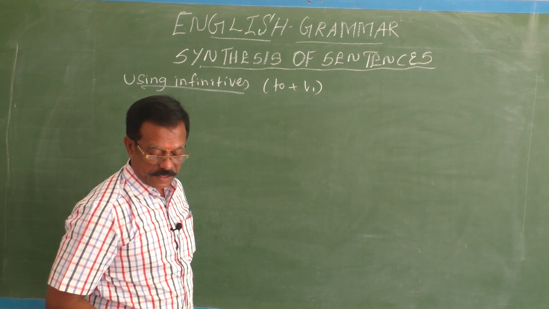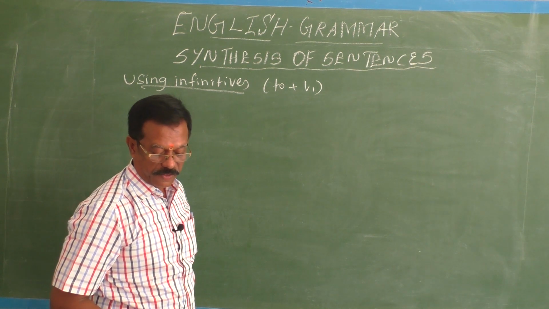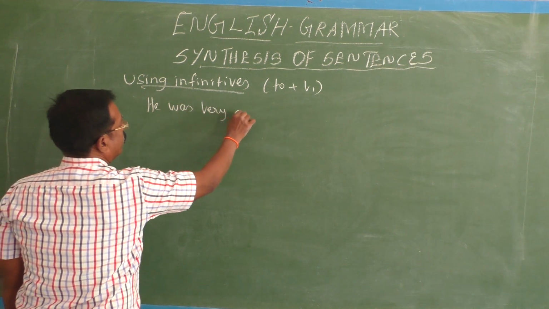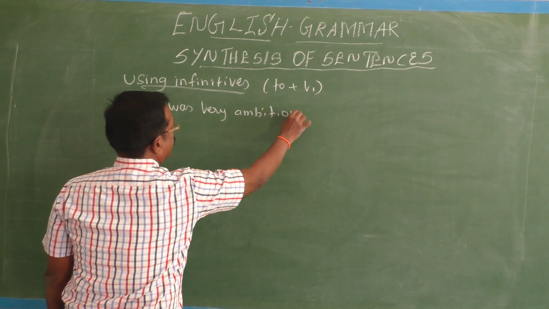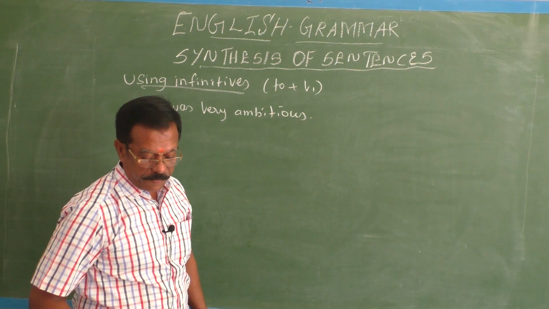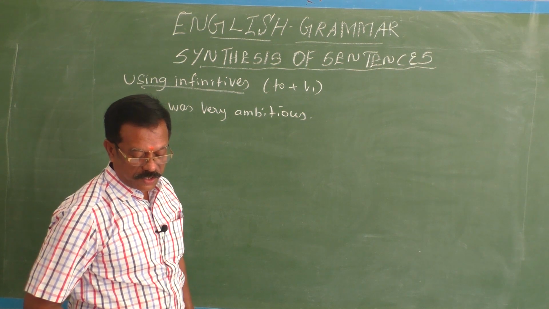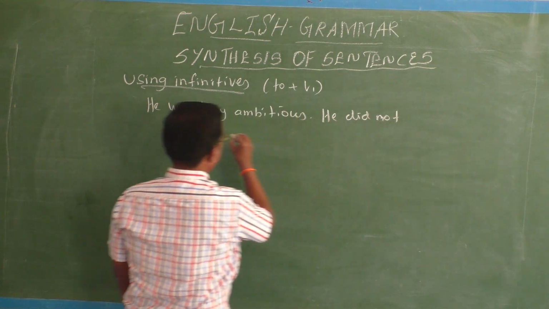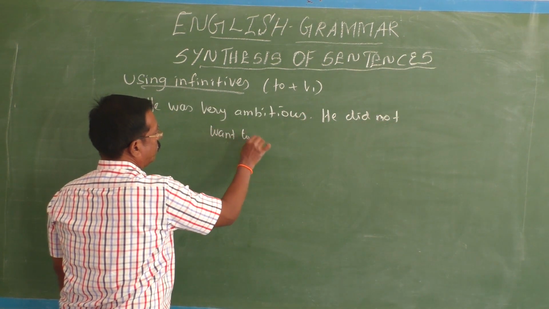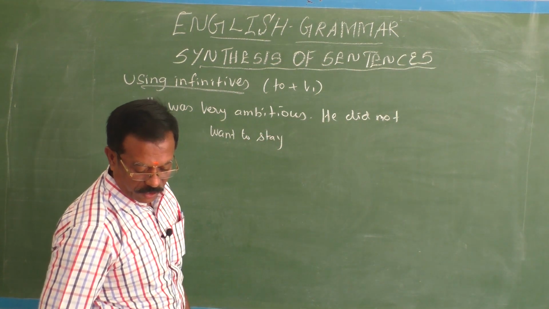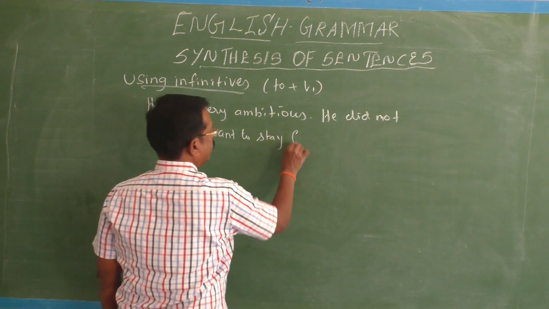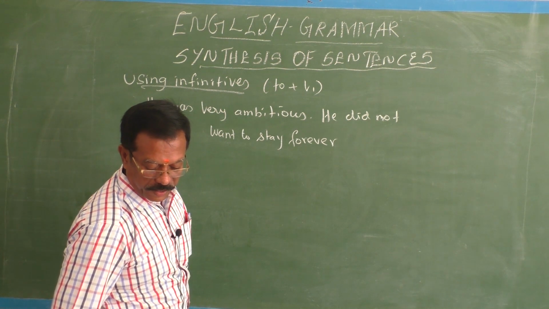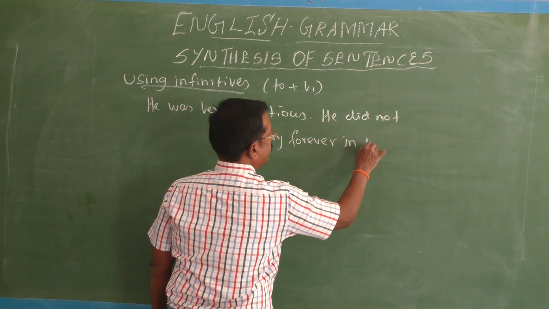He was very ambitious. He did not want to stay forever in the country of his birth. He was very ambitious. Then he did not want to stay forever in the country of his birth, or forever in his country.